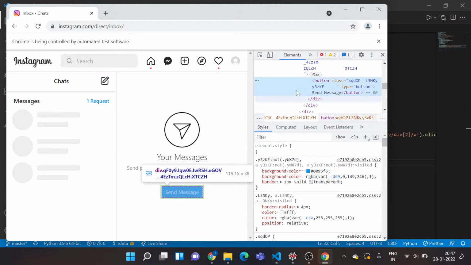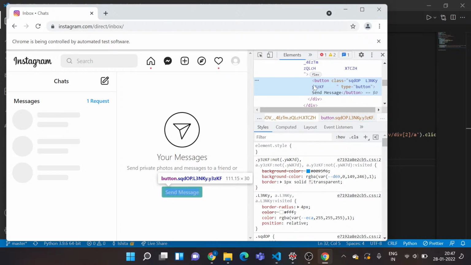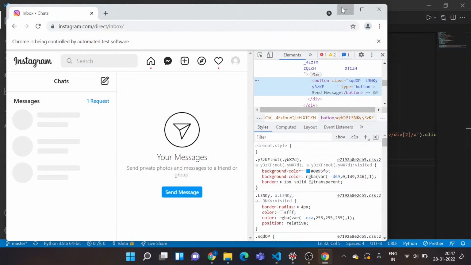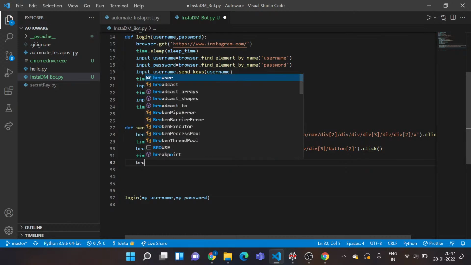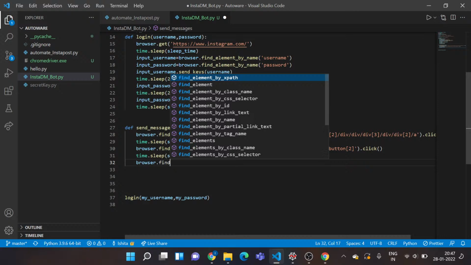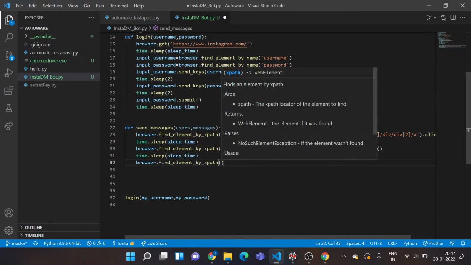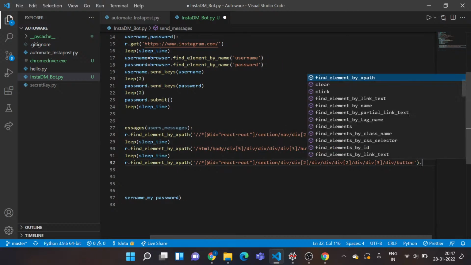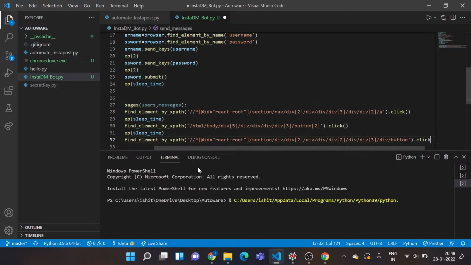I'll do that. This is the button. This is the code. I'll right click, get my XPath, and head back to my script. I'll say browser dot find element. Okay, it's in the top itself. Find element by XPath. Copy this one, click. That's what I want to do.